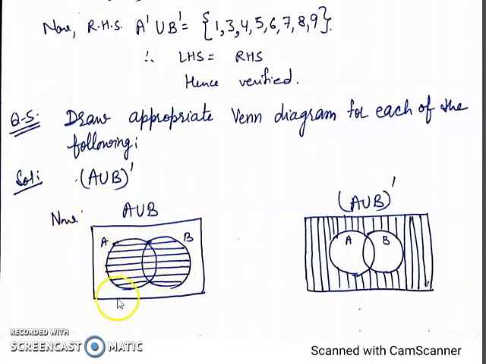So in the rectangle we delete all the portion of these two circles. So leftover portion of the rectangle is this. So this is the A union B complement.